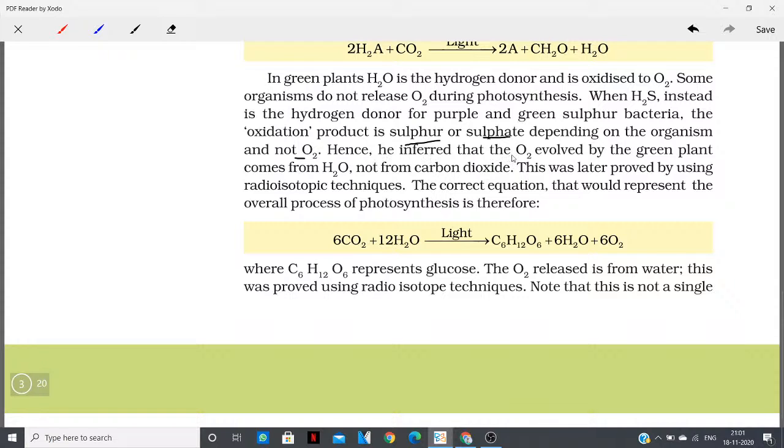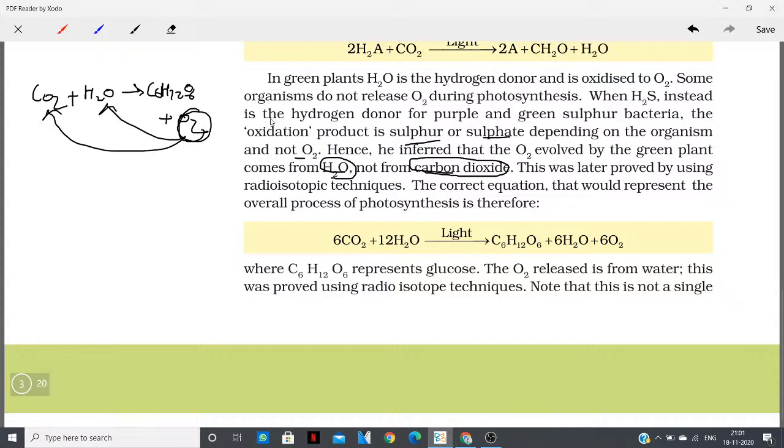Okay, hence he inferred that the oxygen evolved by the green plant comes from water and not from carbon dioxide. This was a very big confusion at that time, because carbon dioxide and water both have oxygen. We were getting carbohydrate C6H12O6 plus oxygen, but it was not clear where this oxygen was coming from. Is it coming from water or from carbon dioxide? From his studies, it was clear that the oxygen during photosynthesis comes from water, not from carbon dioxide.